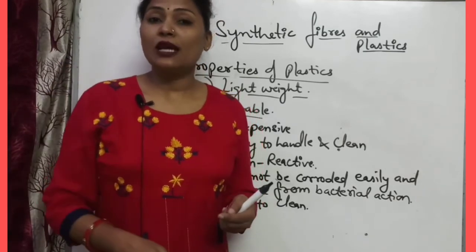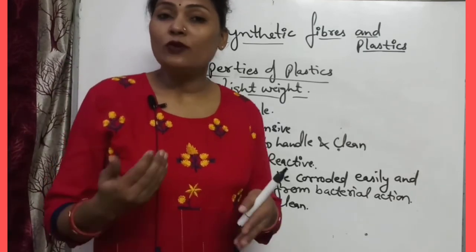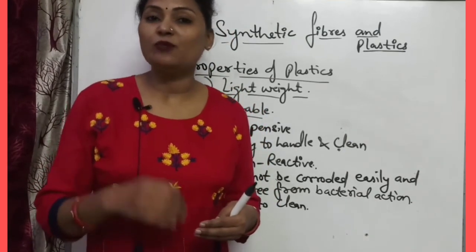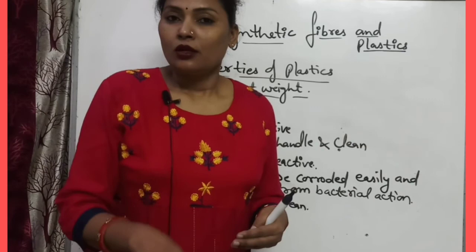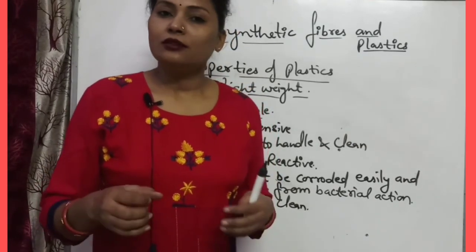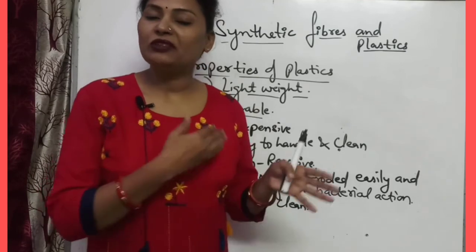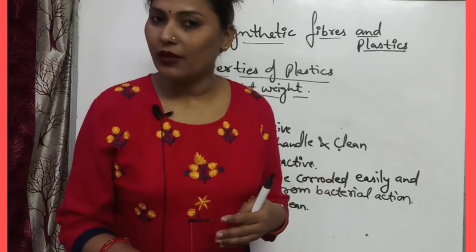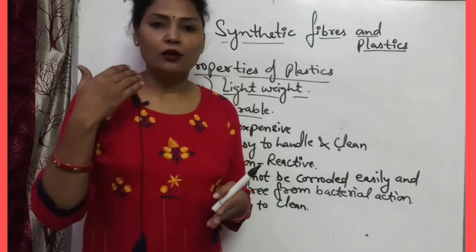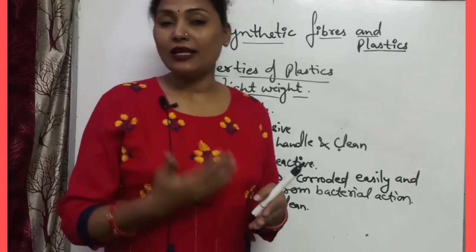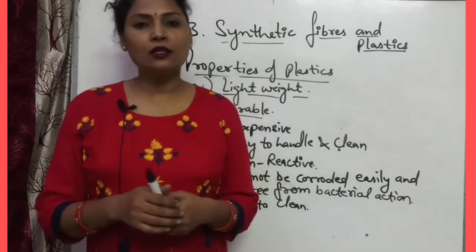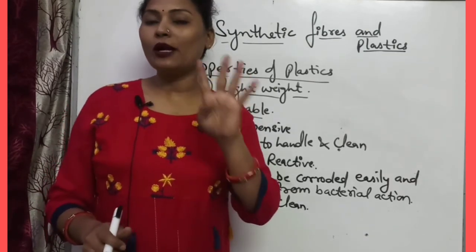Sometimes the cows eat the polythene bags, and these bags clog their intestine and stomach, and they die because of eating plastic or polythene bags. Okay, so these are the main problems that we are facing because of plastics. So please you can use the 4R rules.